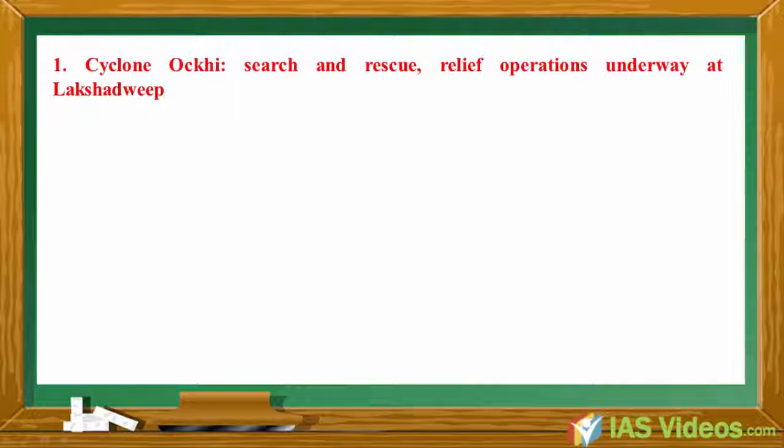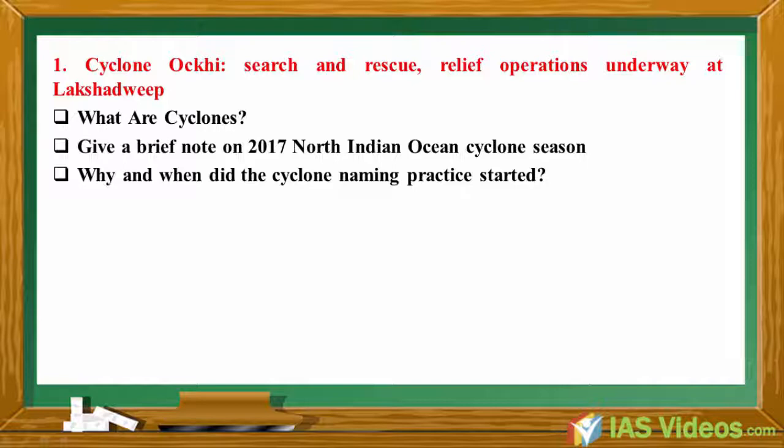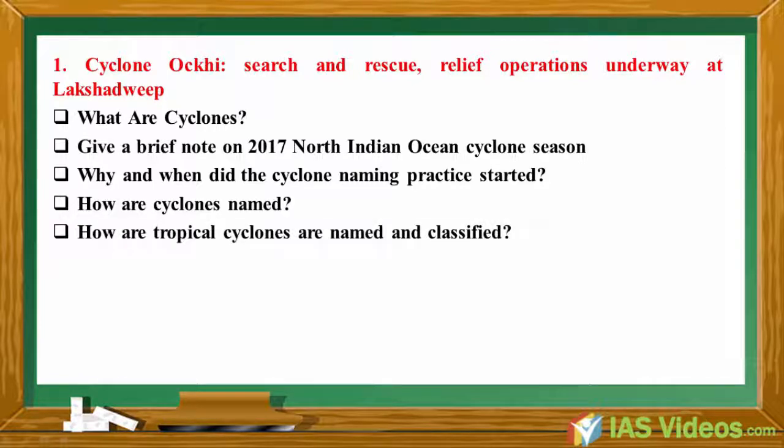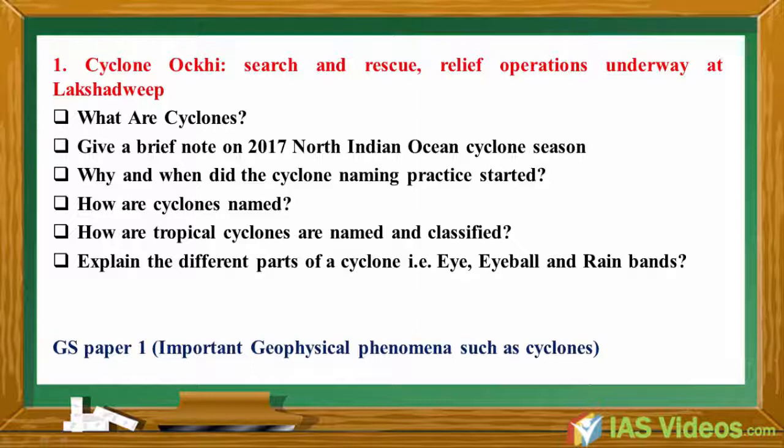Cyclone Ockhi, search and rescue, relief operations underway at Lakshadweep. What are cyclones? Give a brief note on 2017 North Indian Ocean cyclone season. Why and when did the cyclone naming practice start? How are cyclones named? How are tropical cyclones named and classified? Explain the different parts of a cyclone, that is eye, eye wall and rain bands. GS Paper 1: Important geophysical phenomena such as cyclones.